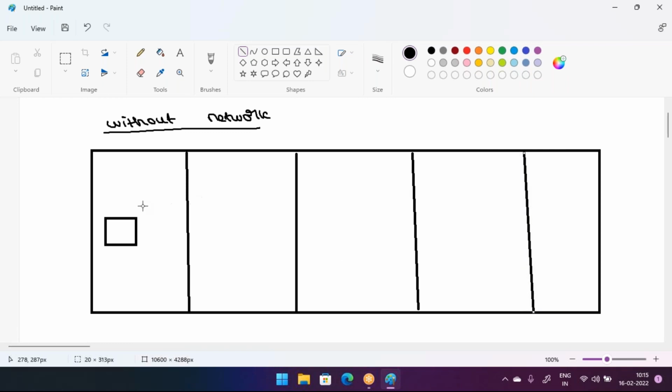Suppose there is one computer in this cabin, and in this cabin also there is one computer. Now what is the problem here? There is no network. Suppose Sattar is working in this cabin, and Fayaz is working in this cabin. Then what happens?